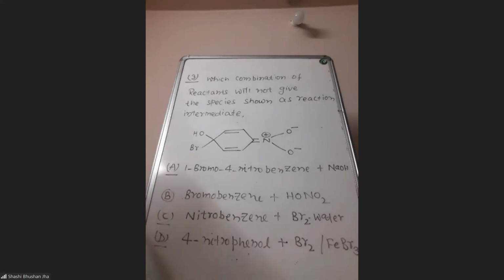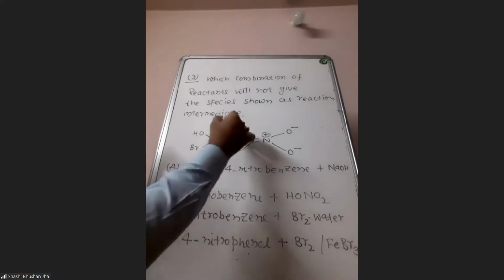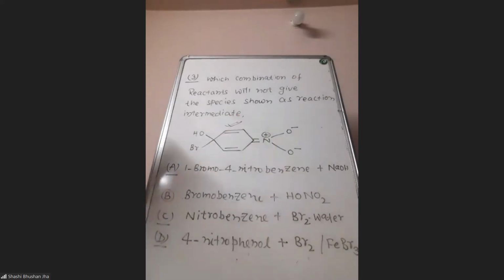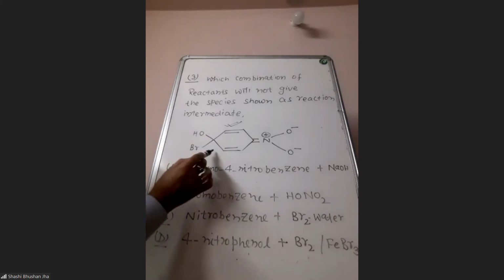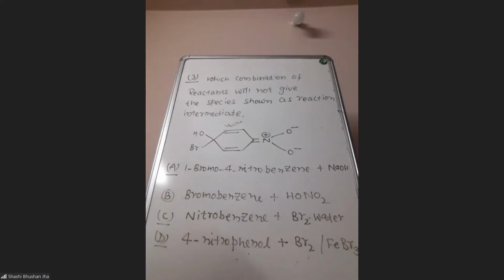So this question is: which combination of reactants will not give the species shown as the reaction intermediate? It means this should be formed as the reaction intermediate. Now these 4 reactions are written. You have to identify in which reactions this will not be formed as an intermediate.